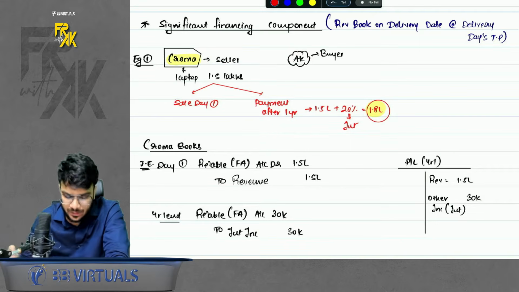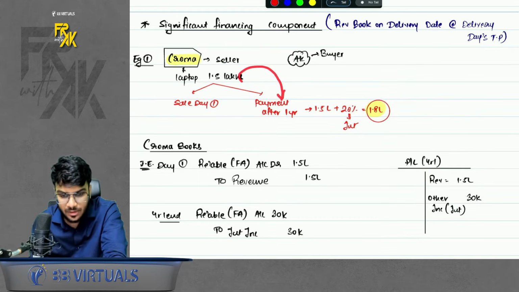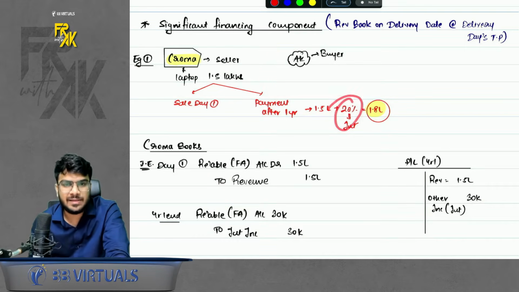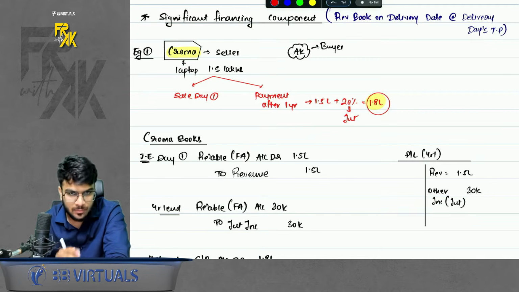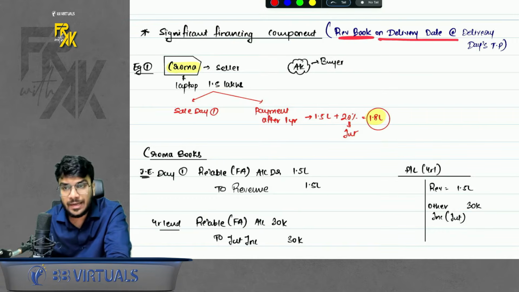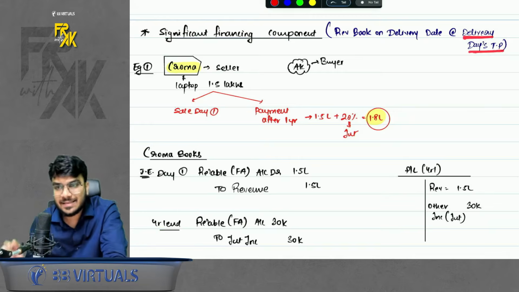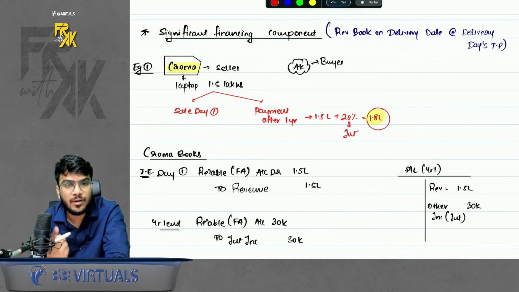So of course, when it made the sale, the price was 1.5 lakhs, but because it is going to receive the payment after 1 year, it will charge 20% interest. So it is charging 1.8 lakhs. So the question is, when will Chroma book revenue and how much revenue should Chroma book? So always remember this basic rule. Revenue booking should be done on delivery date. At delivery date, transaction price. So basically, when is the delivery happening? First day. So book the revenue on first day.